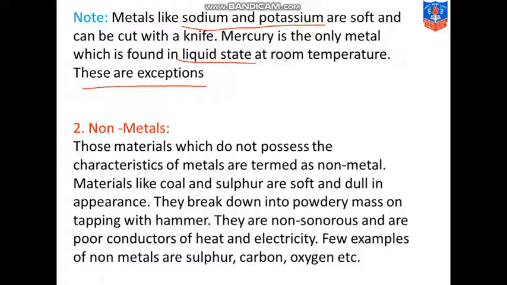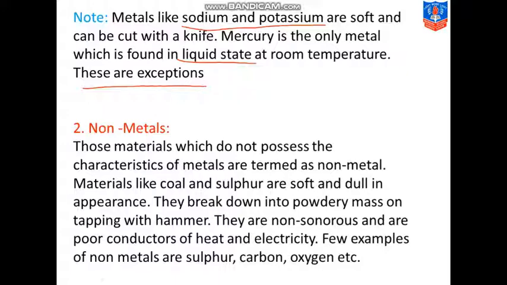After all the properties which we have studied, after performing the above activities, we can say that some materials are hard, lustrous, malleable, ductile, sonorous, and good conductors of heat and electricity. So the materials which generally possess these properties are called metals. Which properties? Hardness, lustrous, malleable, ductile, sonorous, and good conductor of electricity. Examples of metals: iron, copper, aluminium, calcium, magnesium, etc.